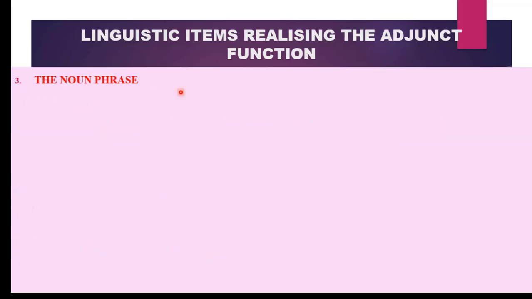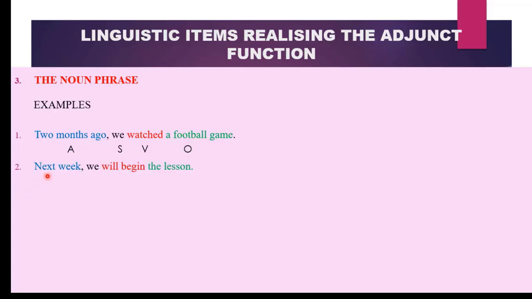Let us look at the noun phrase that functions as an adjunct. This should also be a noun of time, because adjuncts give us information about time. If it is not a noun of time, then it should be a noun of place, where something occurs. Let us have an example. 2 months ago, we watched a football game. This is a noun phrase, 2 months ago, and it is giving us information about when we watched the football game. So it becomes an adjunct. Then we have our subject, our verb, and what did we watch? A football game, our object.